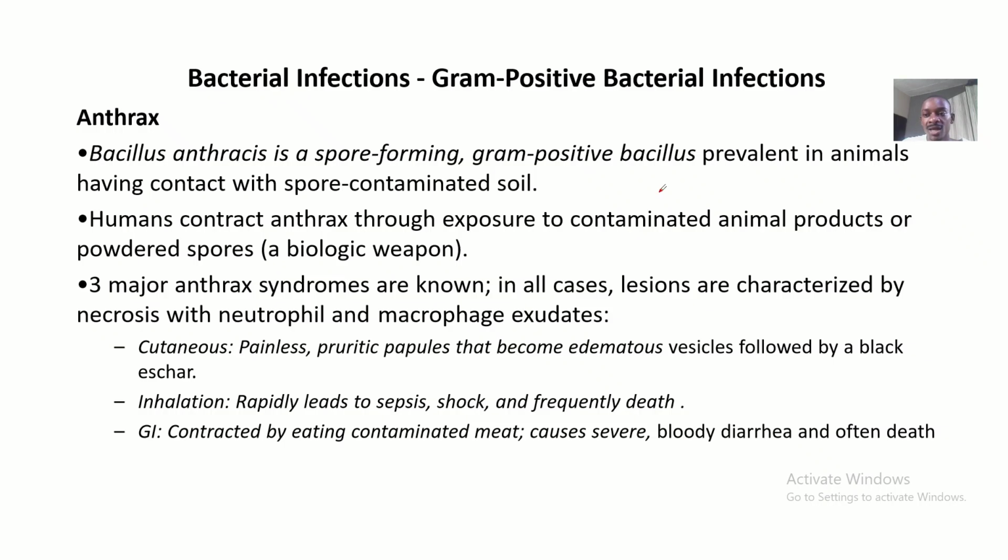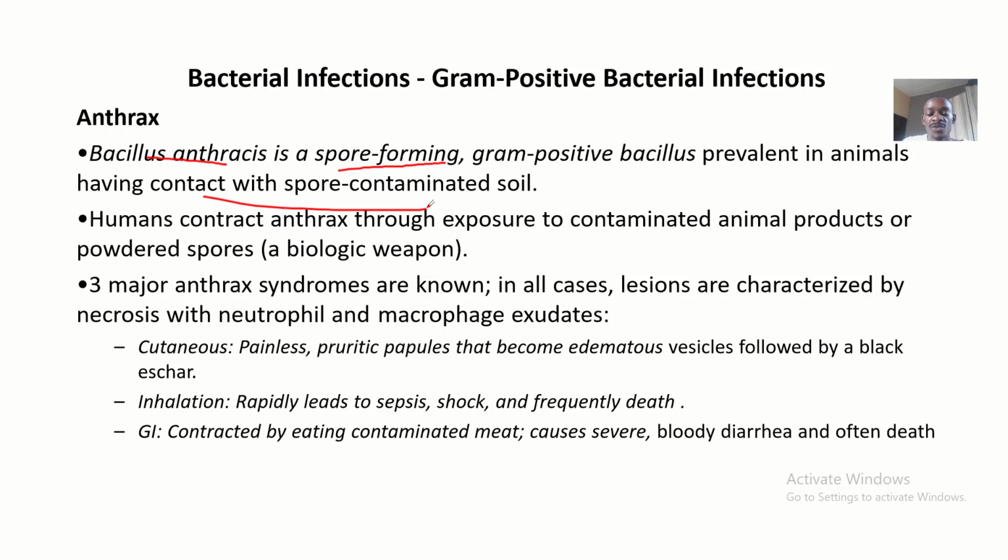So now let's define what an anthrax bacterial infection looks like. First of all, the organism causing this is called Bacillus anthracis. This Bacillus anthracis is a spore-forming gram-positive bacillus, and is prevalent in animals that have contact with spore contaminated soils.